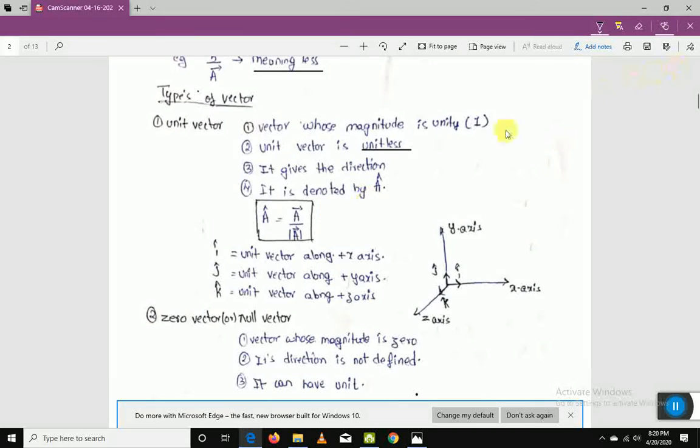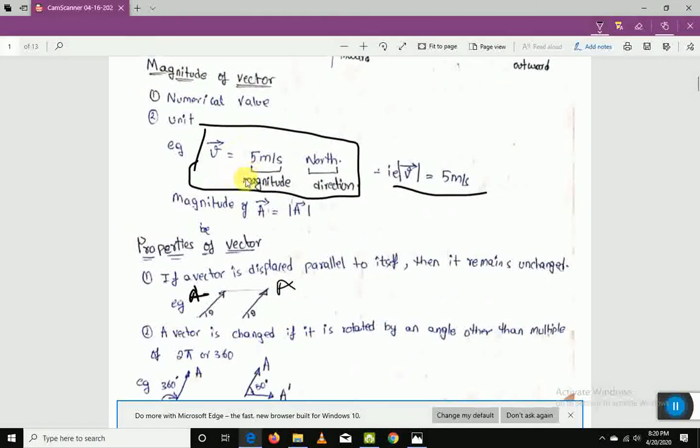Why? We'll try to understand why there are no units. This is the formula to find out unit vectors. From this formulation we'll understand why it's unitless. Suppose A was a displacement of 5 meters, so the units were meters. The magnitude will also have units, because I already told you magnitude means the numerical value as well as the unit.